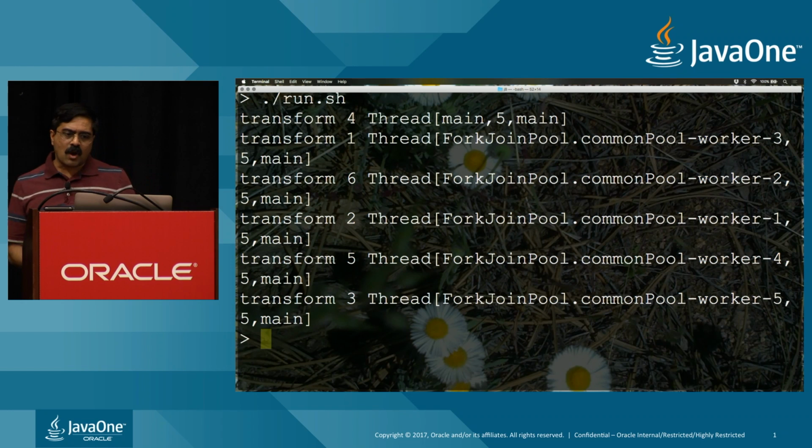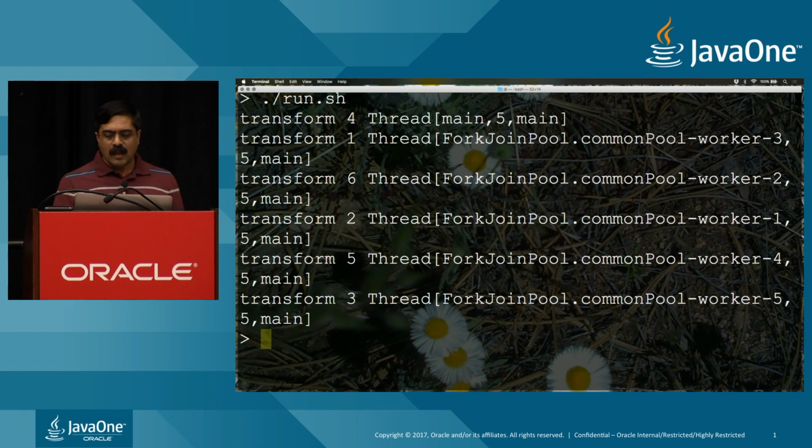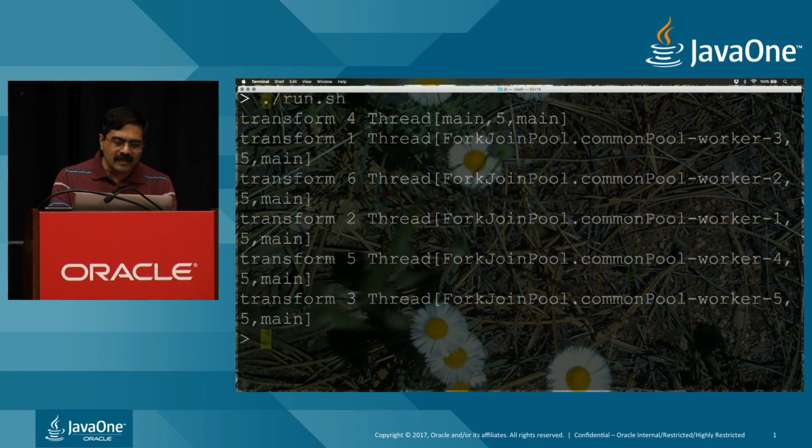But notice that almost all of them ran in the ForkJoinPool, but the first one did run in main. Main is a really nice thread. It doesn't sit there and say, you all do the work while I watch you. It participates in that as well. In fact, that is one of the reasons why the ForkJoinPool usually has one less thread than the number of cores, because main is actually a participant in that as well. But you are kind of looking at it like, really, why are we so strict about that count? We'll talk about that a little bit later.